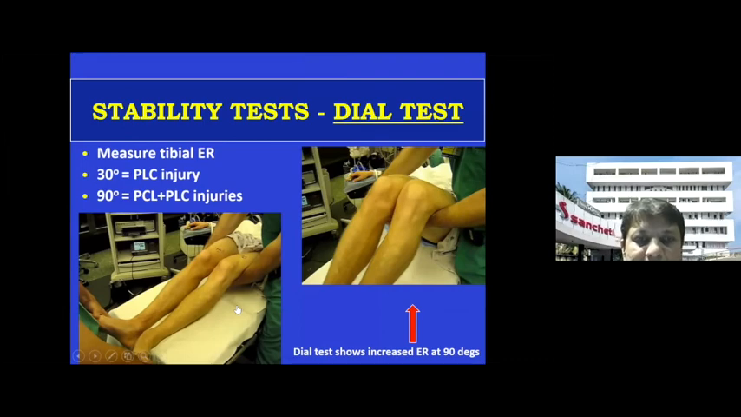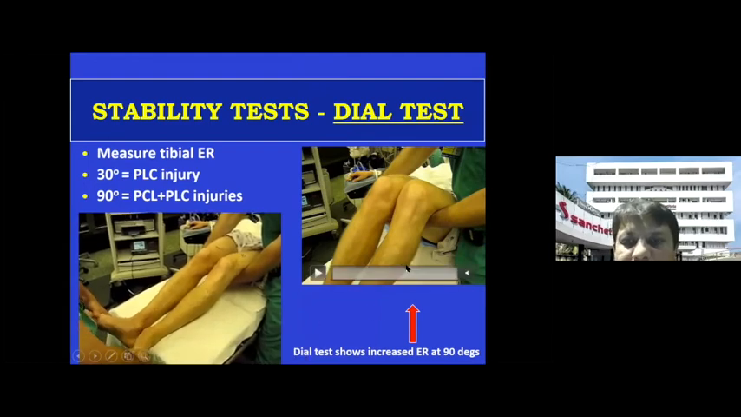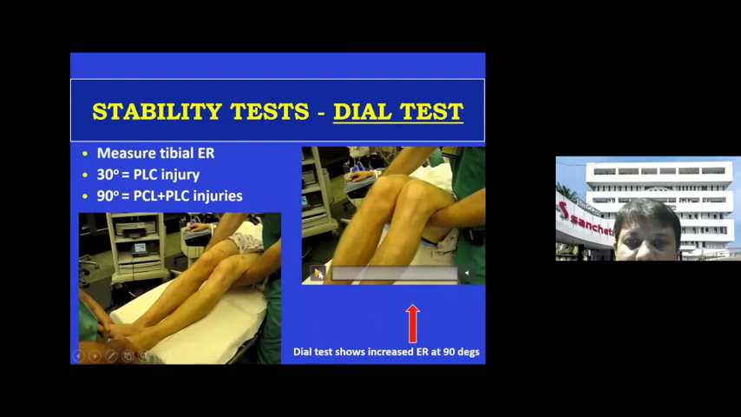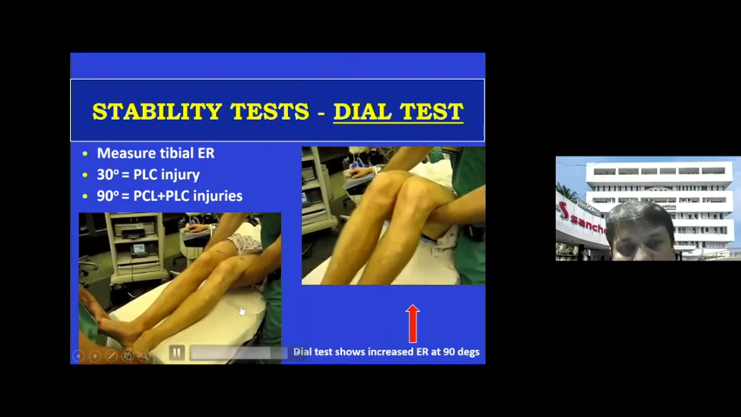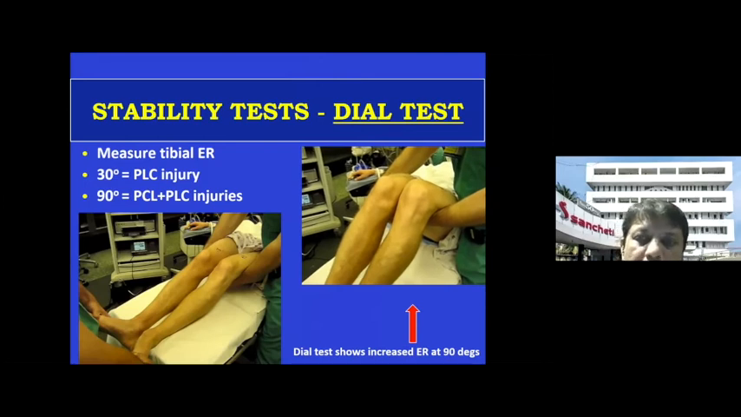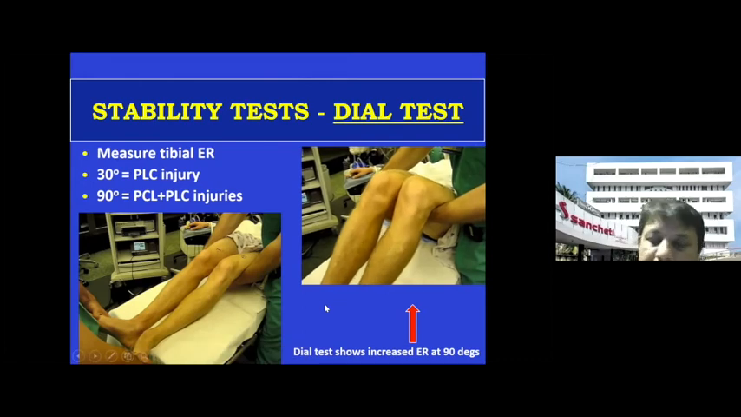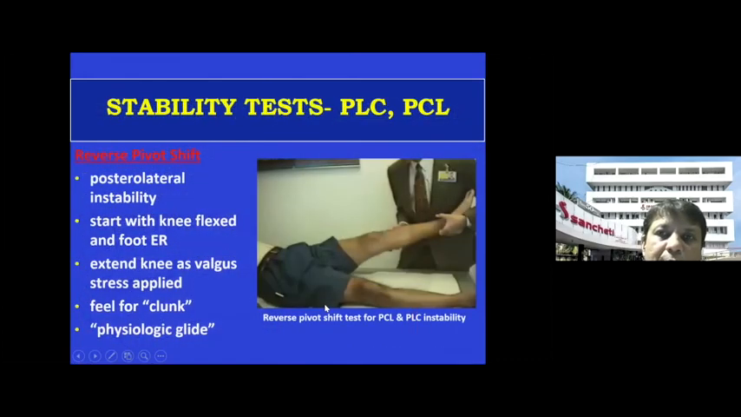This is the dial test. It is done in 30 degrees flexion, as you can see here, and also the same test is done in 90 degrees. If there is excessive external rotation on the affected side, that indicates a posterolateral corner injury. You can also hold the toes and just take them up. It is called the recurvatum hyperextension test, which is also indicative of a posterolateral corner injury. So that is for the posterolateral corner, the dial test.